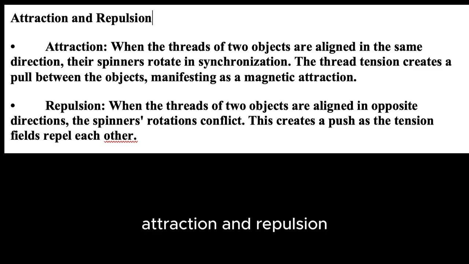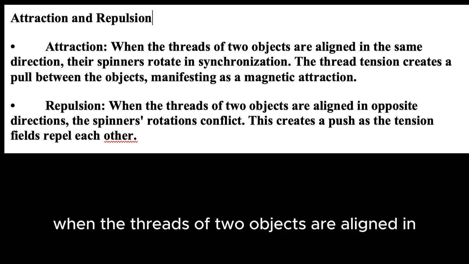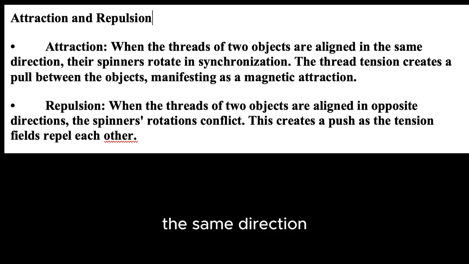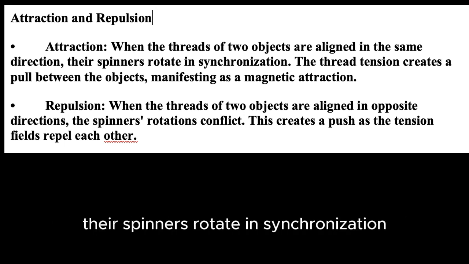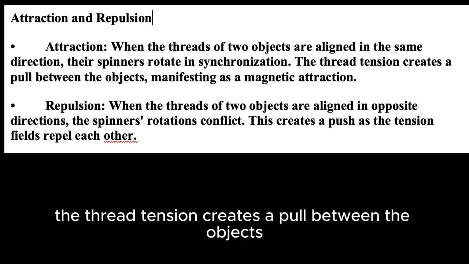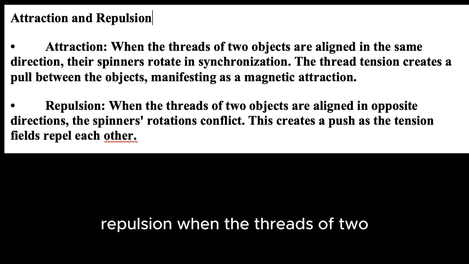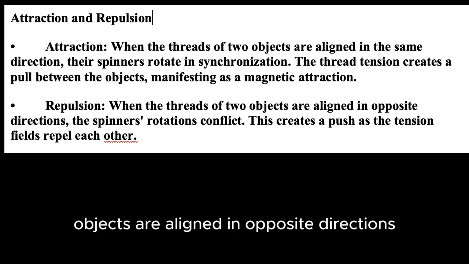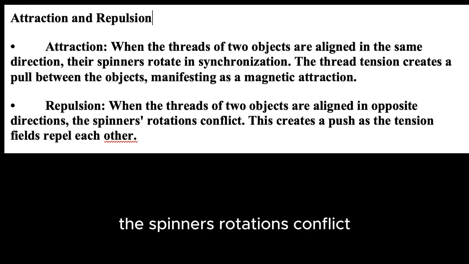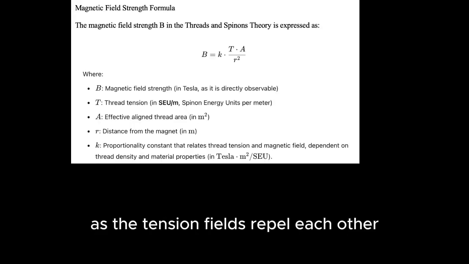Attraction and repulsion. Attraction. When the threads of two objects are aligned in the same direction, their spinners rotate in synchronization. The thread tension creates a pull between the objects, manifesting as a magnetic attraction. Repulsion. When the threads of two objects are aligned in opposite directions, the spinners' rotations conflict. This creates a push as the tension fields repel each other.